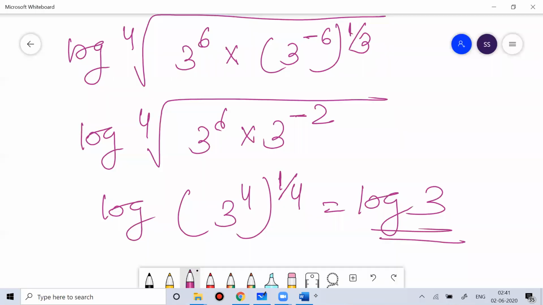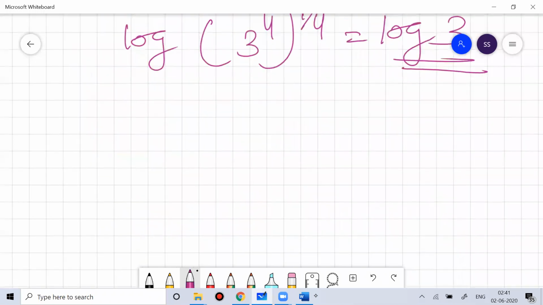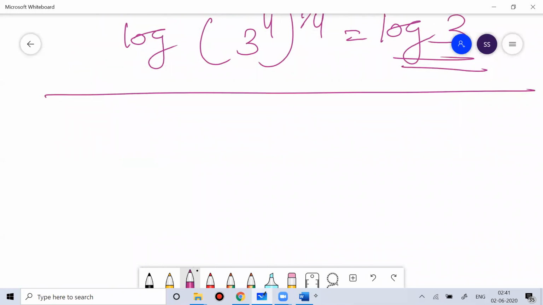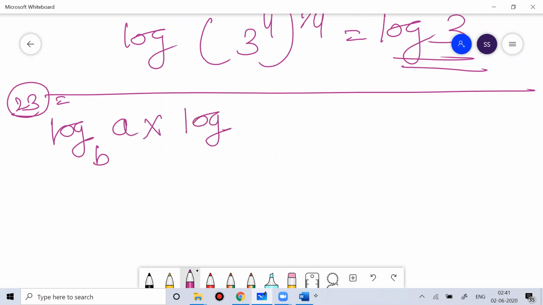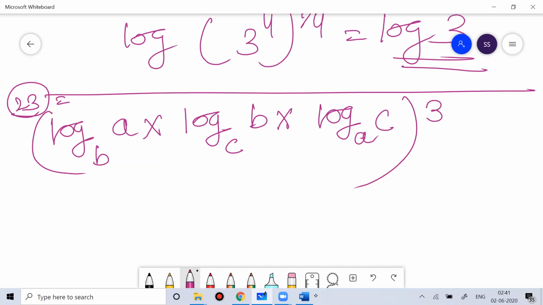Question 23, if you want to do it, that is log base B of A, into log base C of B, into log base A of C, whole cube. This whole cube you have to find. This number whole cube you have to find.